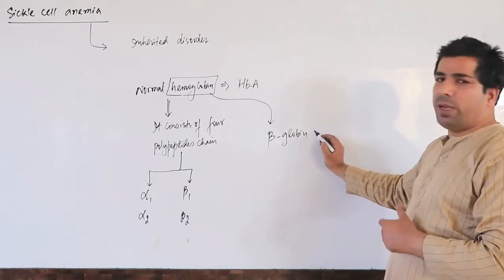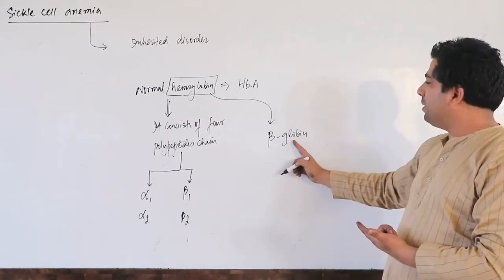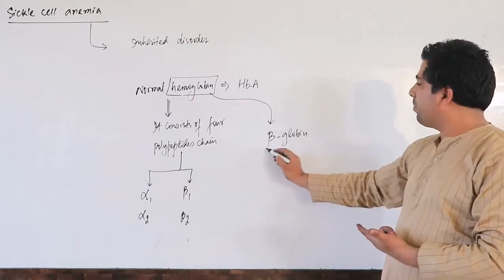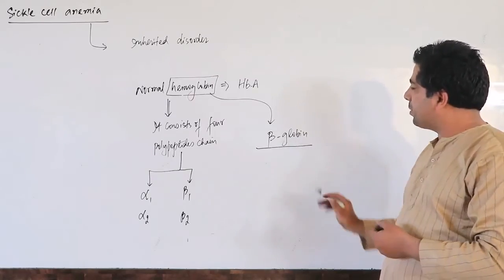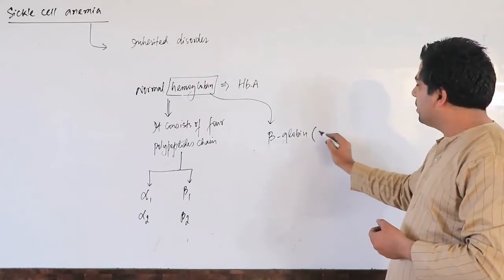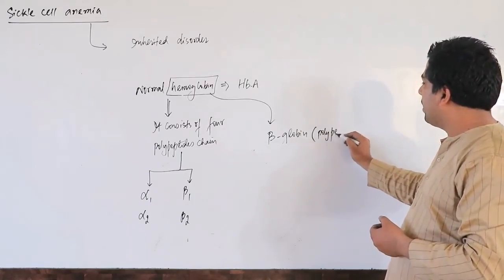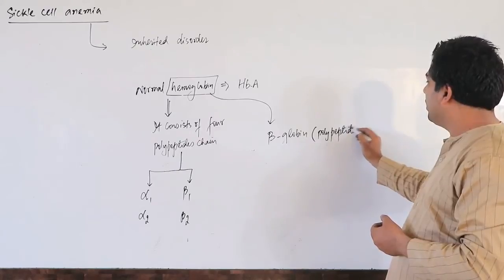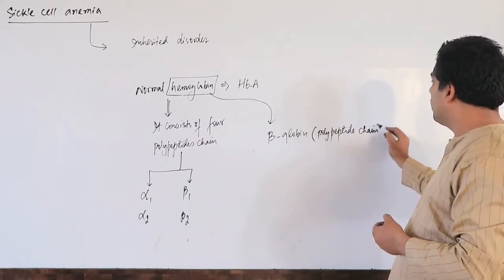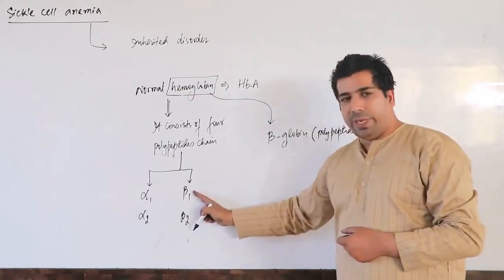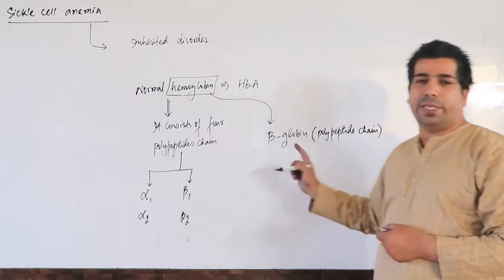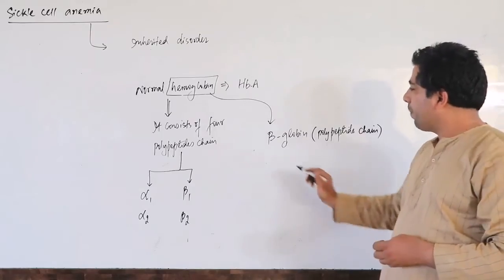This is made up of amino acids. Globin means protein part, so this is made up of amino acids. It's a polypeptide chain. So if I take beta globin, you have here beta 1 and beta 2.